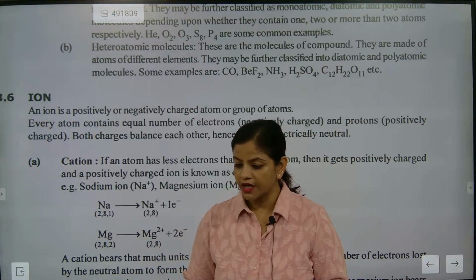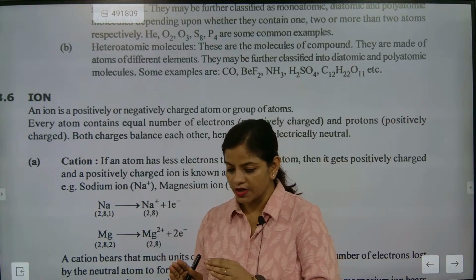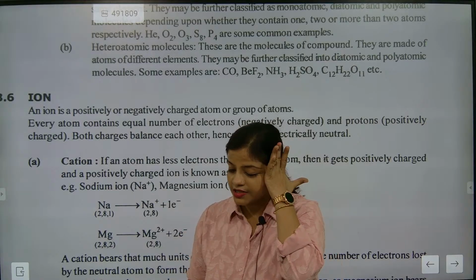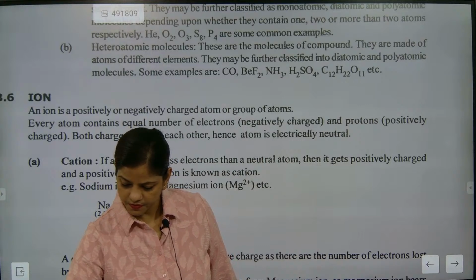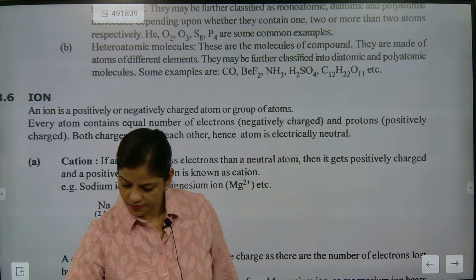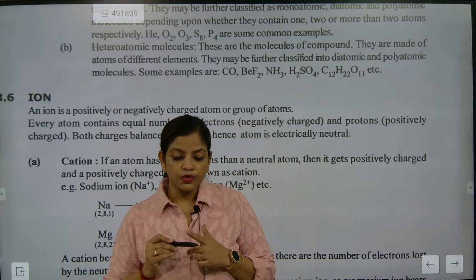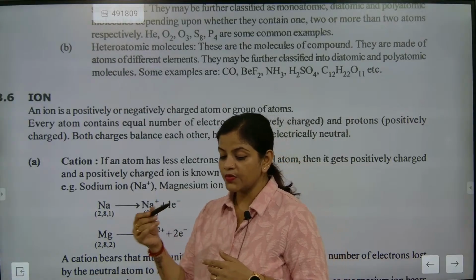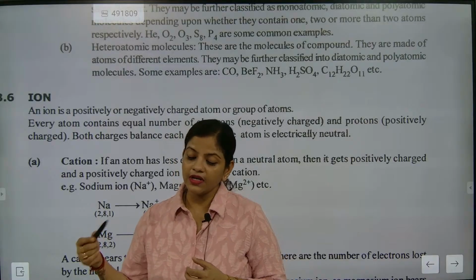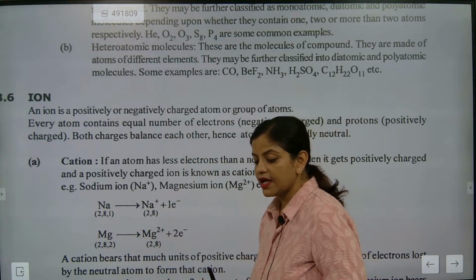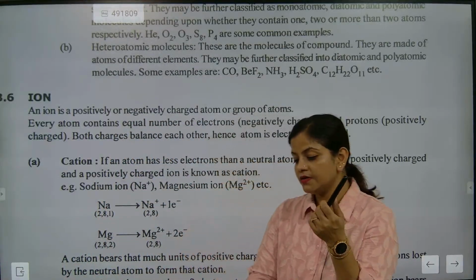If somebody asks you what ions are, what answer are you going to give? The most important thing we are going to study here is, when we discuss ions, we need to understand when it is a positive ion and when it is a negative ion.